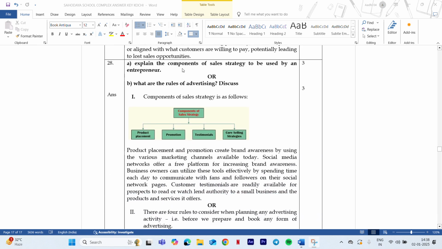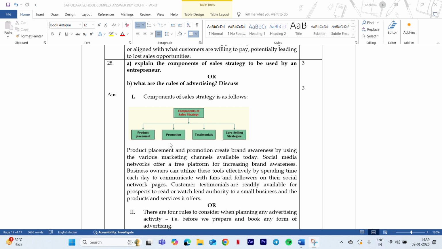That is, explain the components of sales strategy used by an entrepreneur. That is very direct. Next one is, what are the rules of advertisement. Now you might be thinking components of sales strategy will be direct and indirect sales strategy. No, that is the classification of sales strategy. The components of sales strategy are product, placement, promotion, testimonials, and core selling strategy. So these are the components of selling strategy.